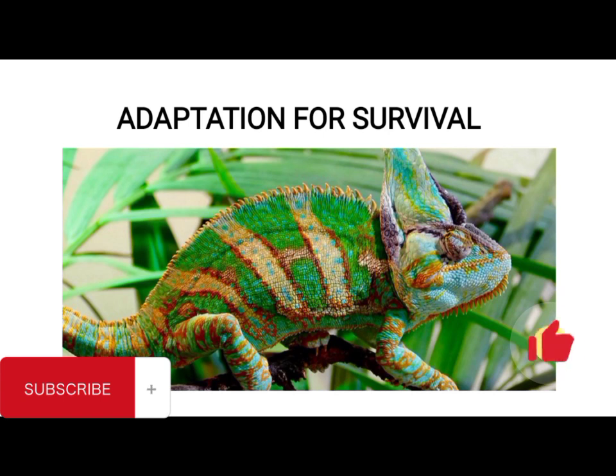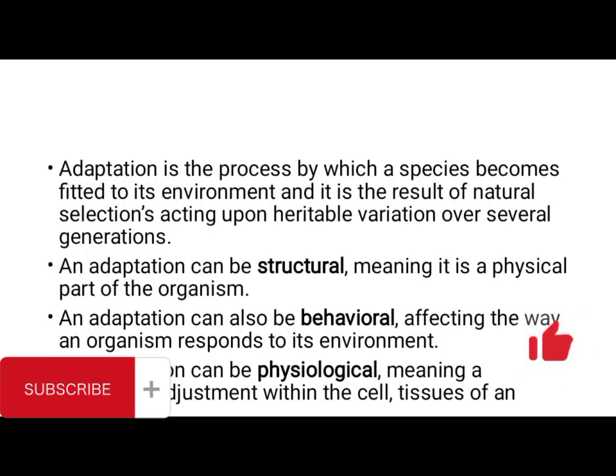So I'm going to be discussing adaptation for survival with you in this particular class. What is adaptation? Adaptation simply means the process by which a species becomes fitted to its environment, and usually it's a result of natural selection. When we talk about adaptation, it could be structural adaptation, behavioral adaptation, or physiological adaptation.